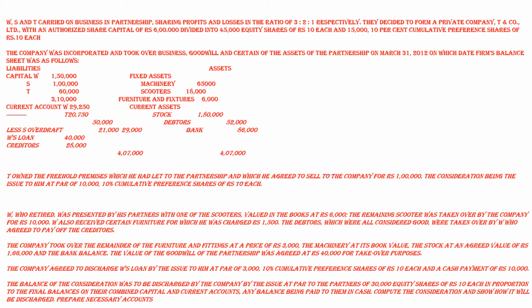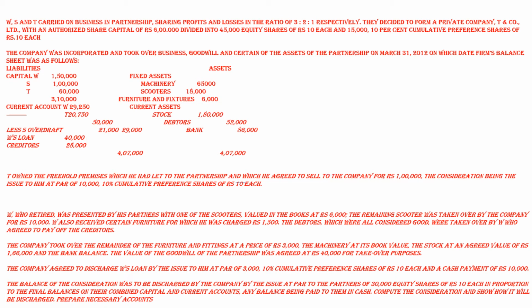Total authorized capital of the company is 6 lakh, out of which 4,50,000 is for 45,000 equity shares of rupees 10 each, and 15,000 10% cumulative preference shares of rupees 10 each. What are cumulative preference shares?